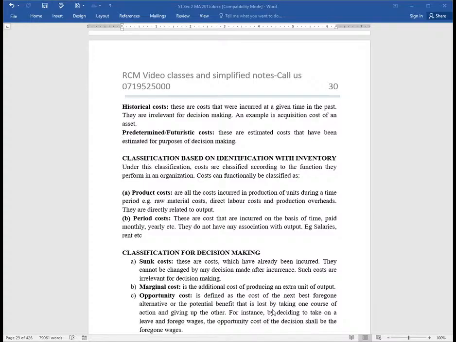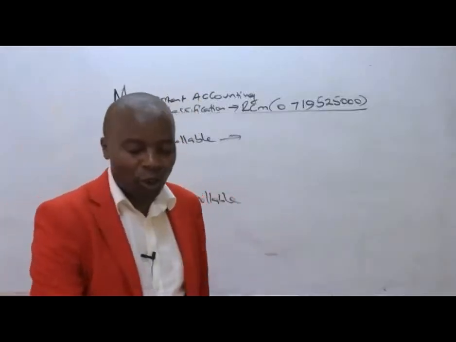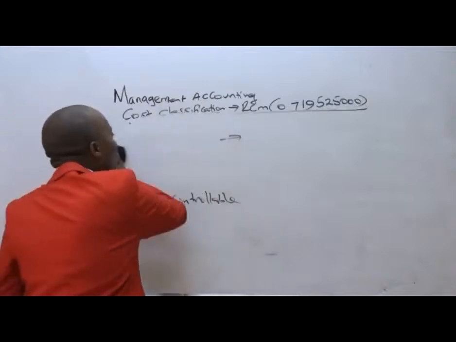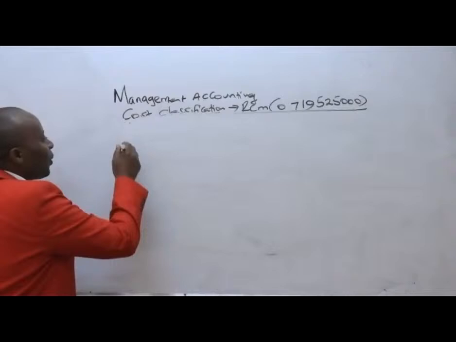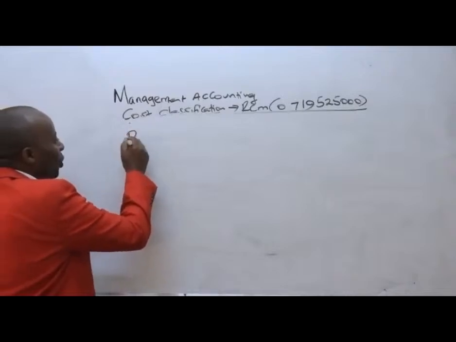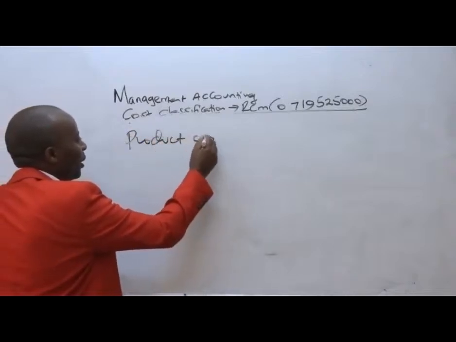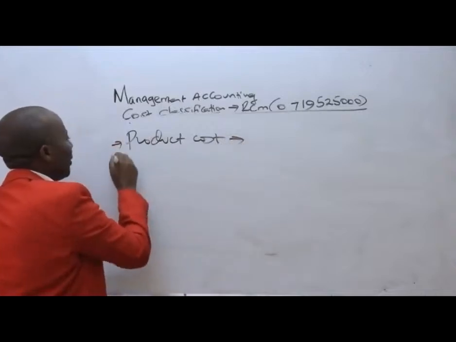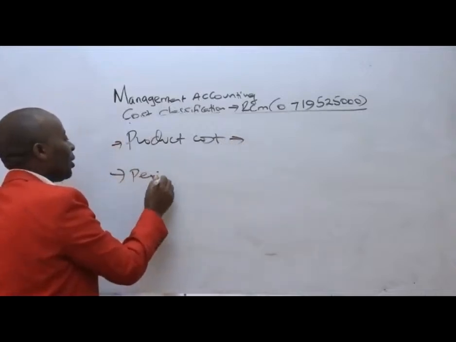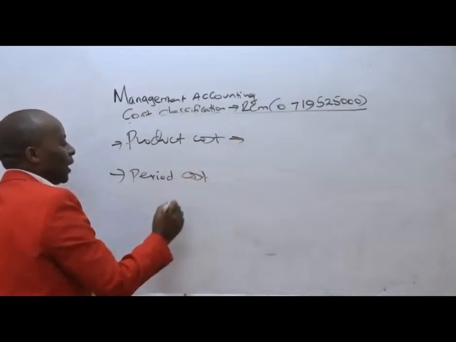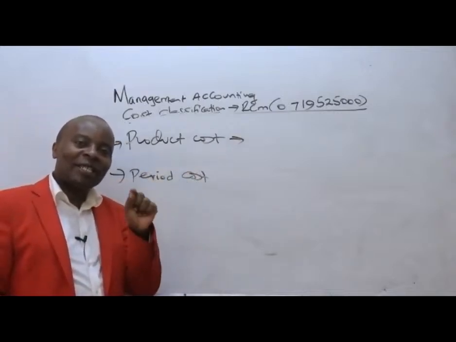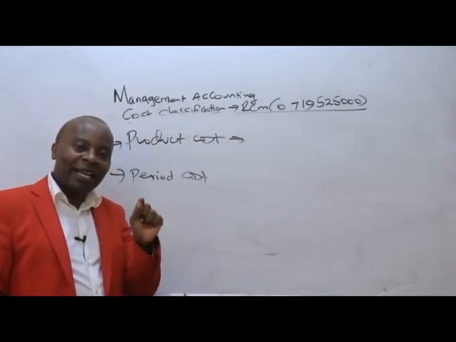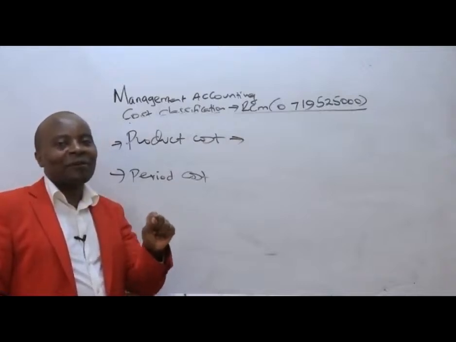So product costs, and then number two, we have the period or periodic costs. Product costs are those costs that are attributable directly to the manufacturing process.